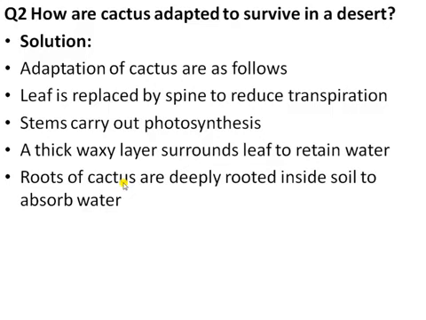Next, the roots of the cactus are deeply rooted inside the soil to absorb more and more water. First, the leaf is modified into spines to reduce transpiration. Second, the stem carries out photosynthesis. Third, the thick waxy layer retains the water. At last, the roots of the cactus go deep inside the soil to absorb more water.